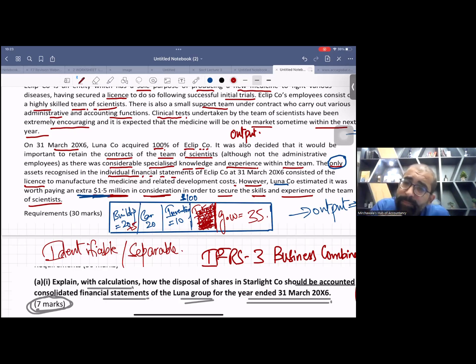In that case, those intangible assets will be assumed to be part of the goodwill. They will stay inside the goodwill.